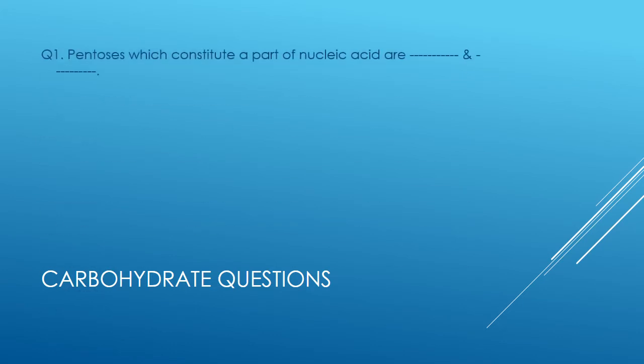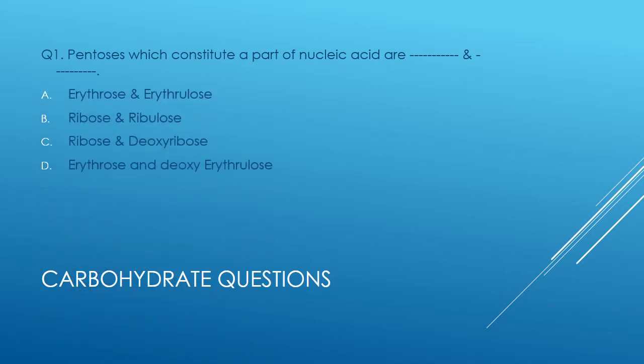First, question number 1. Pentoses which constitute a part of nucleic acid are dash and dash. The choices are erythrose, erythrulose; ribose, ribulose; ribose, deoxyribose; erythrose and deoxyerythrulose. The answer is ribose and deoxyribose, which constitute the DNA and RNA nucleic acids.